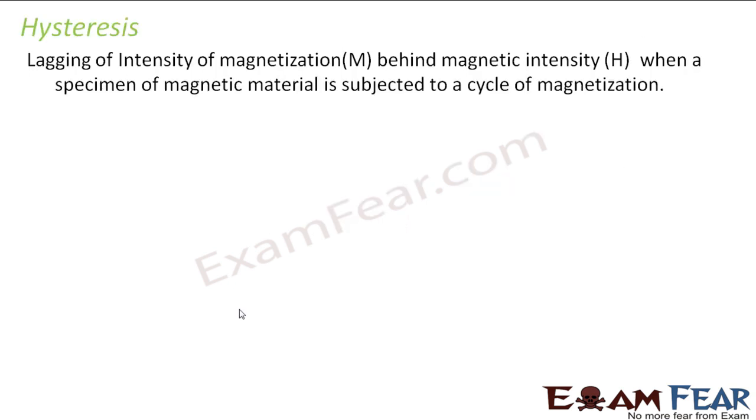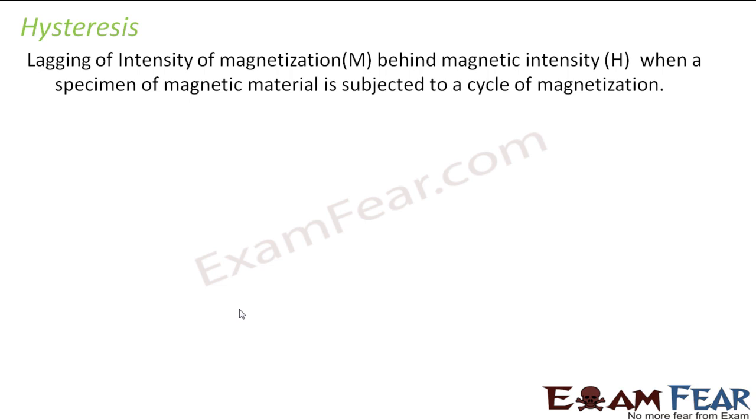Now we will talk about a very important and interesting topic which has a lot of practical significance when you talk of magnetism, and that is called hysteresis. So let us now see what is hysteresis. Hysteresis is basically a phenomenon of lagging of intensity of magnetization behind magnetic intensity when a specimen of magnetic material is subjected to a cycle of magnetization.